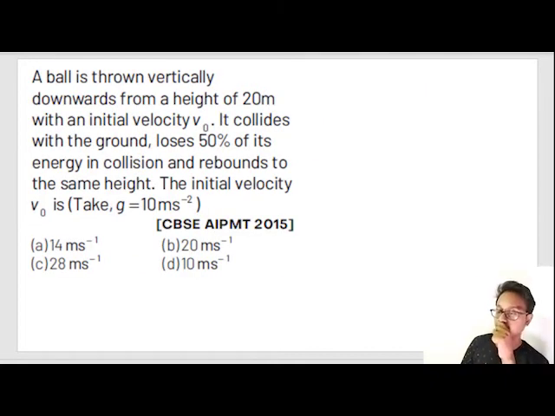Now let's do the next question. A ball is thrown vertically down from a height of 20 meters with an initial velocity of v0. It collides with the ground and loses 50% of its energy in collision and rebounds to the same height. The initial velocity v0 is. So what was happening out here? Let's see. Okay?